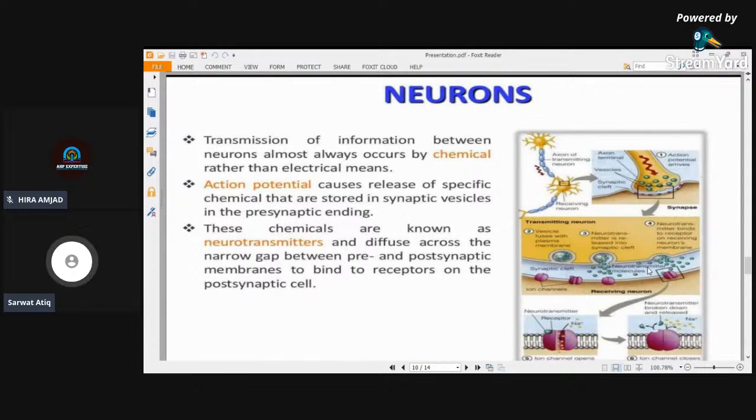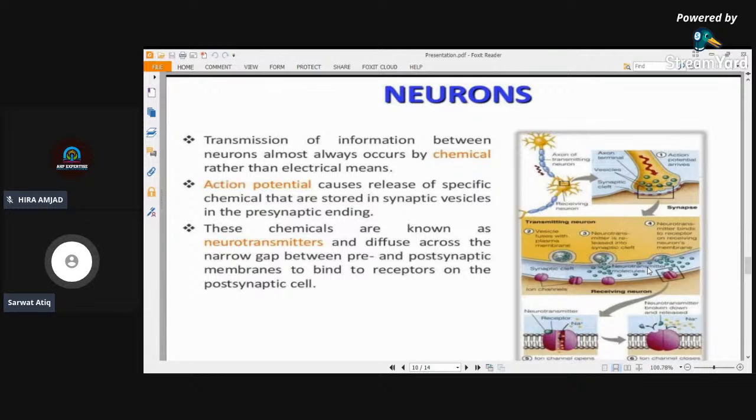The transmission of information between neurons almost always occurs by chemical rather than electric means. As we studied before, the action potential causes the release of specific chemicals that are stored in synaptic vesicles in the presynaptic ending of the axon.